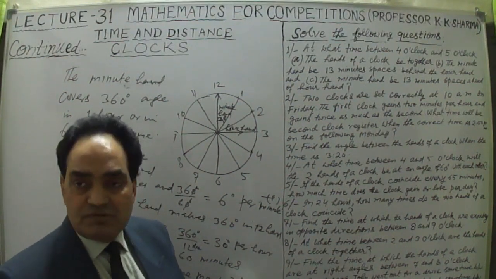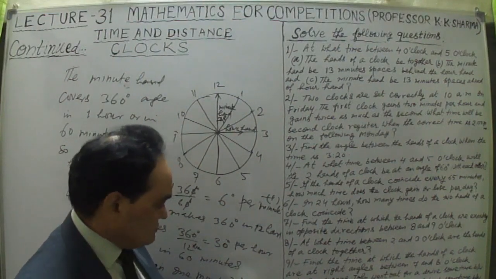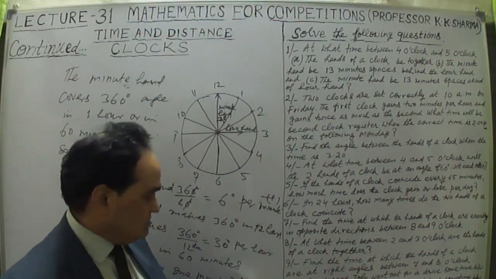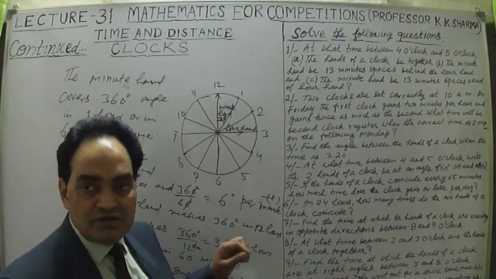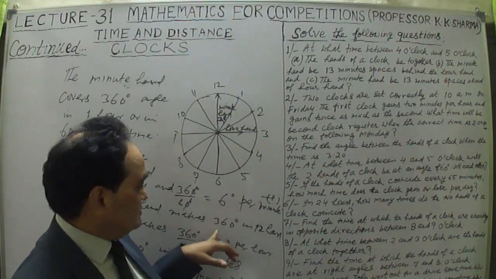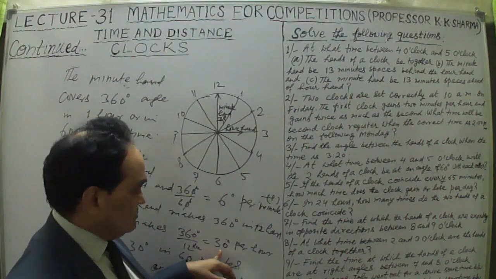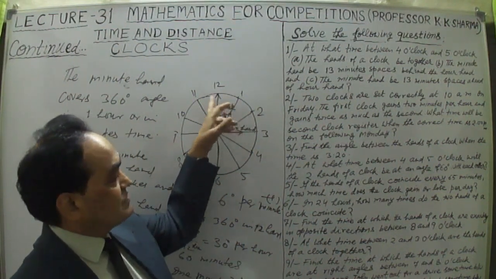Now, in 60 minutes, or 1 hour, the relative speed in degrees will be 6 degrees minus half a degree per minute. This is the relative speed per minute in degrees.